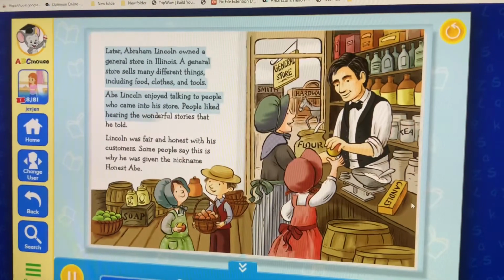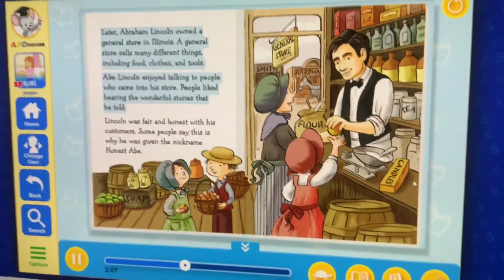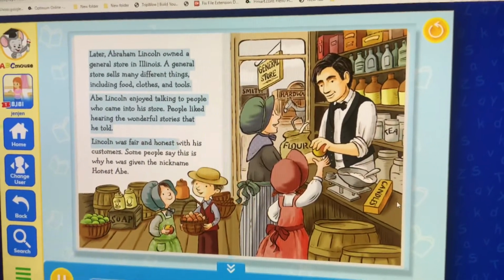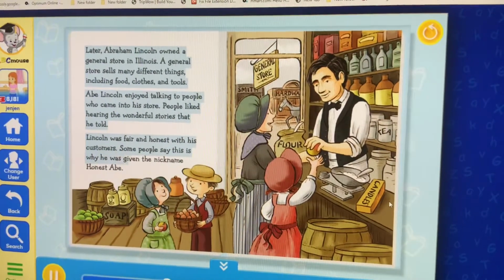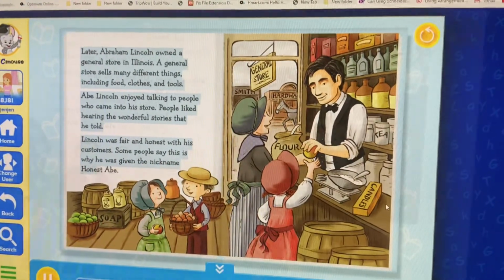People liked hearing the wonderful stories that he told. Lincoln was fair and honest with his customers. Some people say this is why he was given the nickname Honest Abe.